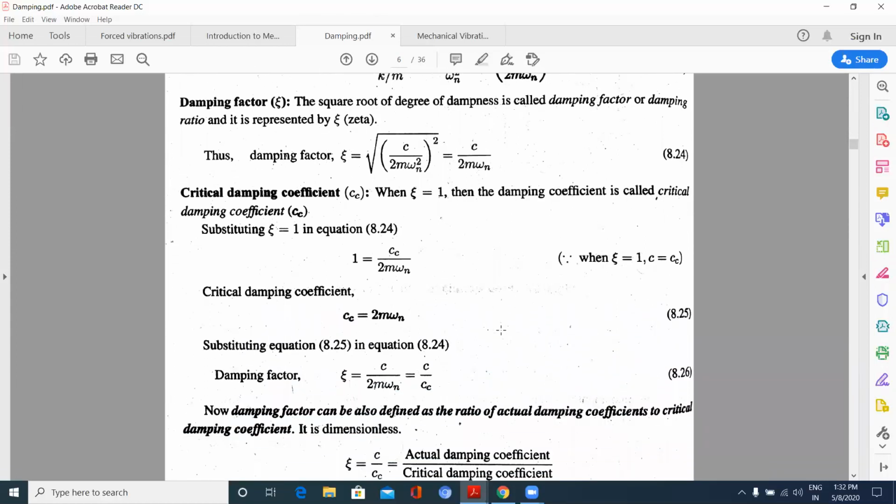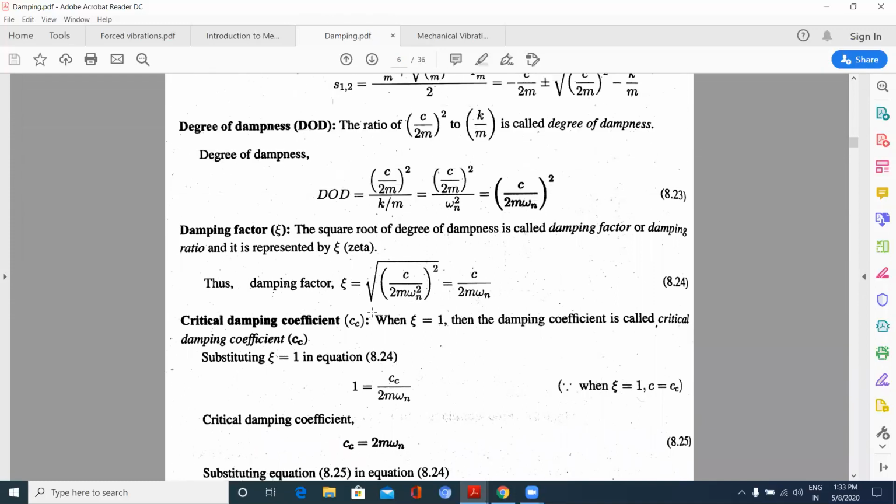Now, you can see the critical damping coefficient. Critical damping is possible when zeta, psi, is equal to 1. That is when the ratio (C by 2m) whole square by (k by m) is equal to 1.